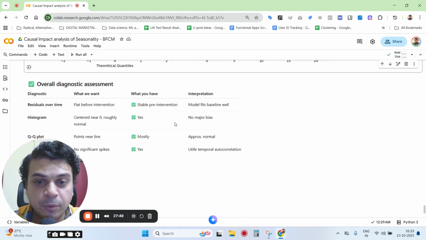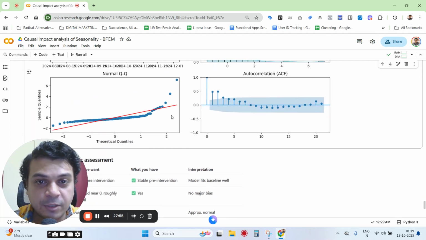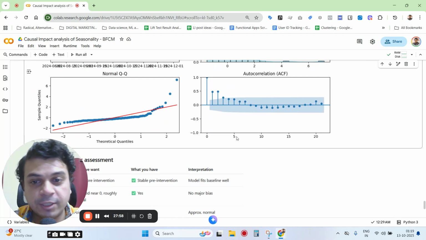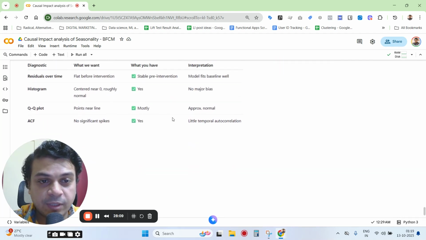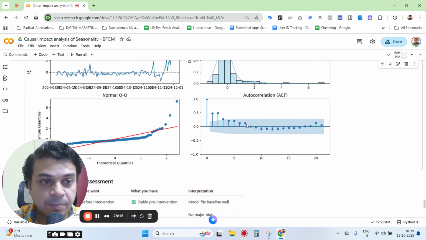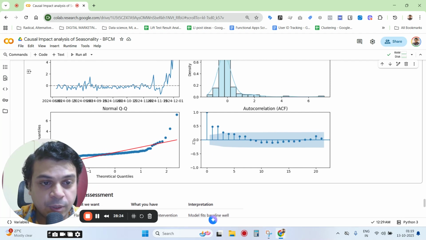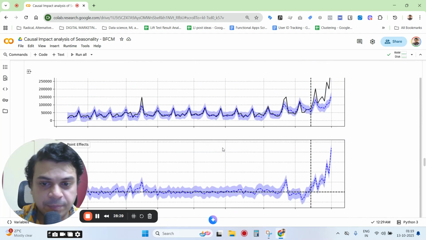This is called a QQ plot, and this basically tells you whether or not the residuals are normally distributed. And the ACF plot, the autocorrelation, just shows you whether or not the total sales values were autoregressive in nature. And you can see that there are no significant spikes and very little temporal autocorrelation. So you should not have any major spikes here. It should gradually reduce, and that's pretty much what's happening within the ACF. So it shows that there's not much autocorrelation.